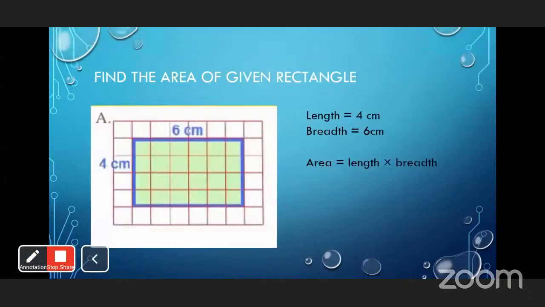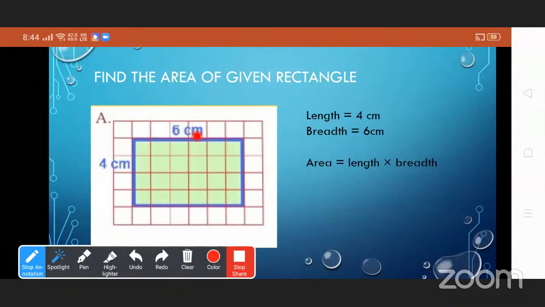Now see here. Find the area of the given rectangle. This is the length, 4 centimeter, and the breadth is 6 centimeter.